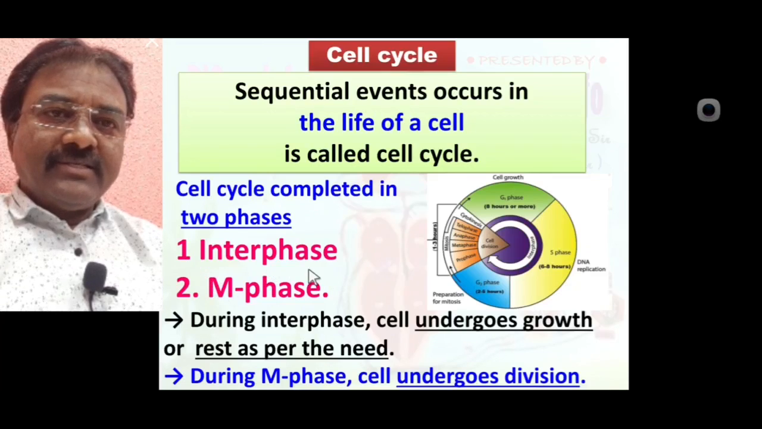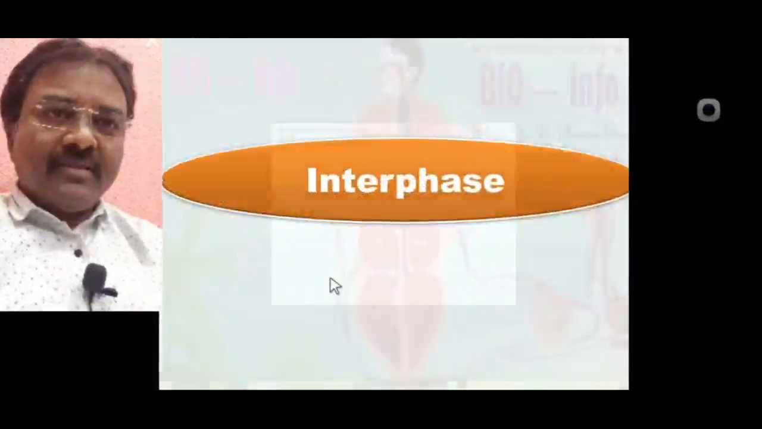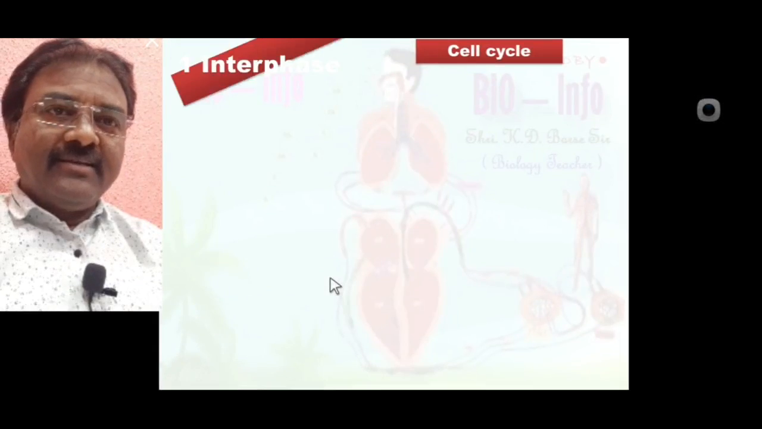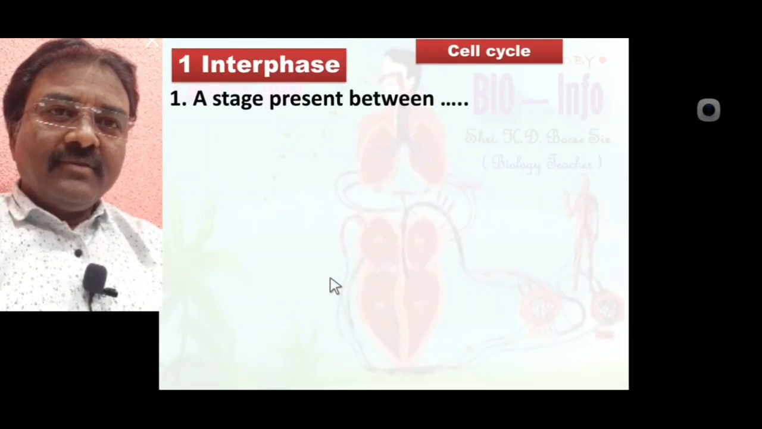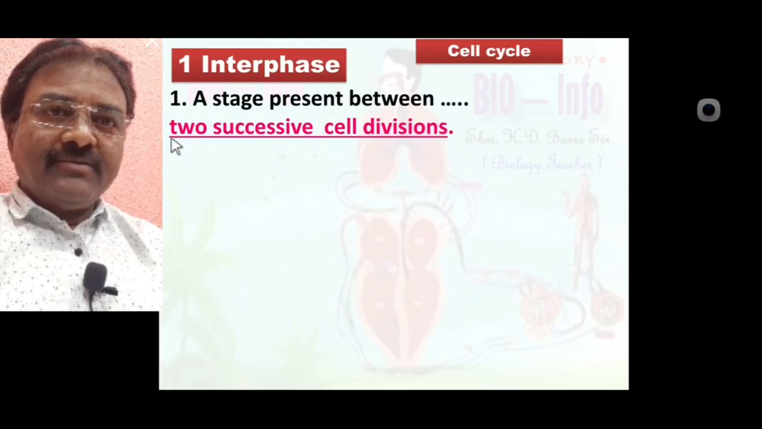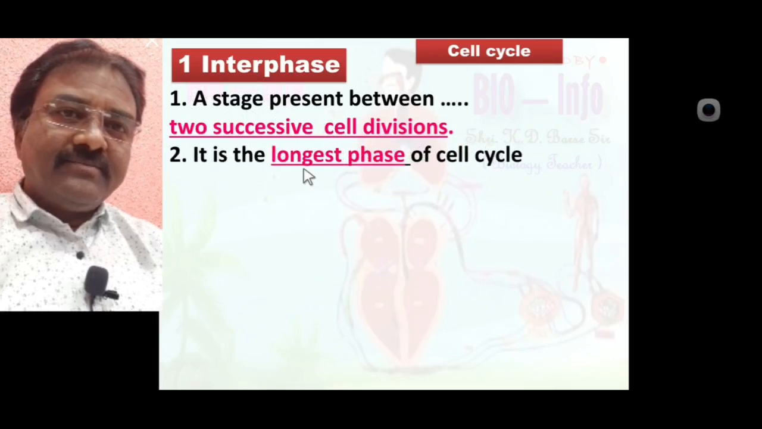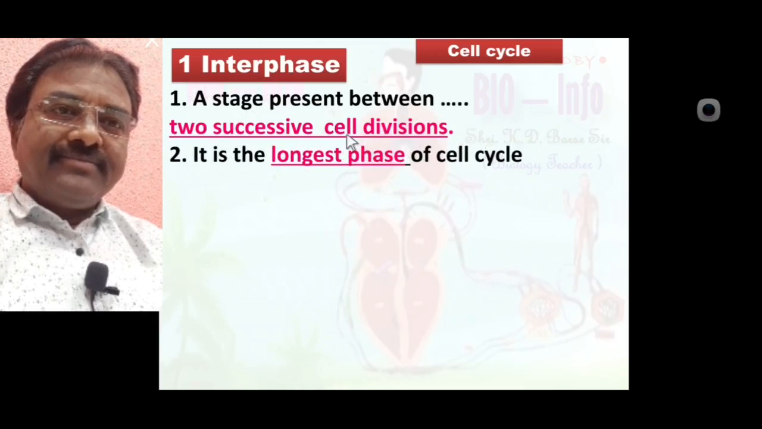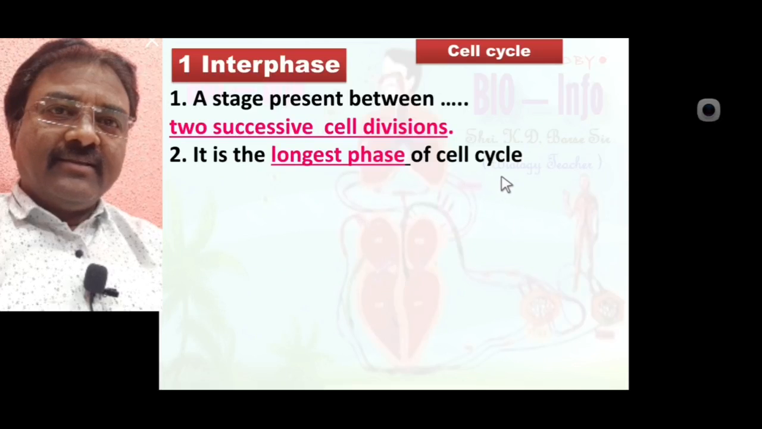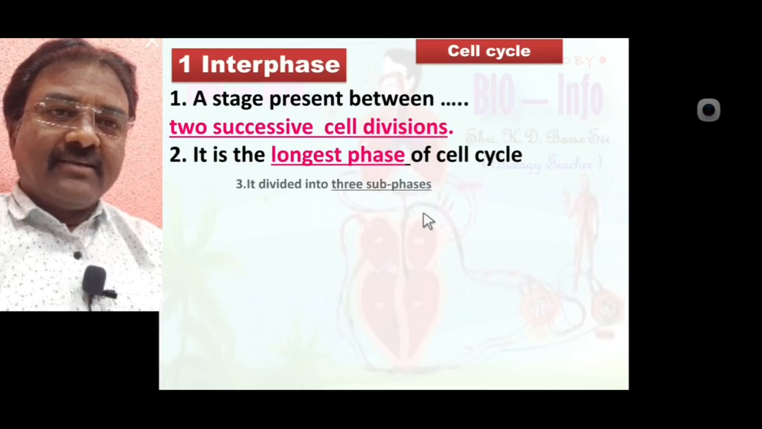The first one is interphase. Interphase of the cell cycle is a stage present between two successive cell divisions. It is the longest phase of the cell cycle.